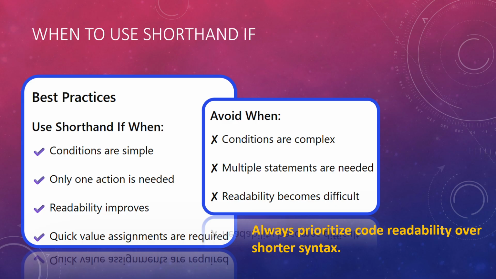Whenever conditions are complex, avoid writing shorthand. At times it can create logical errors also. Wherever multiple statements are needed, shorthand should be avoided, as readability becomes difficult.